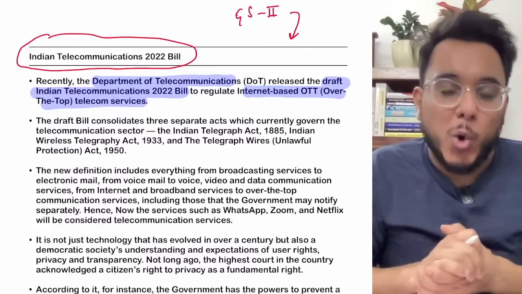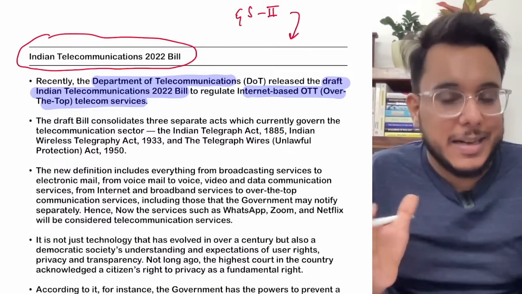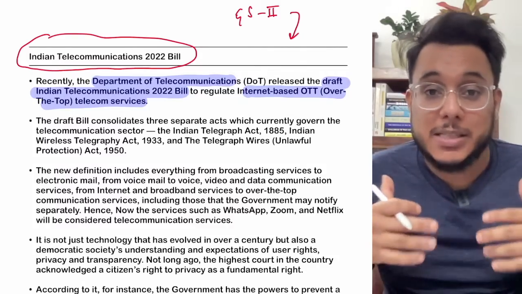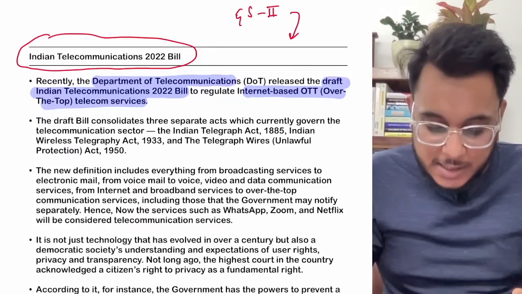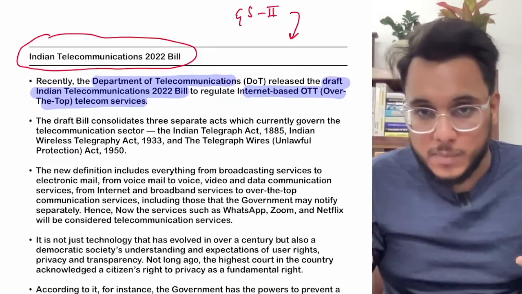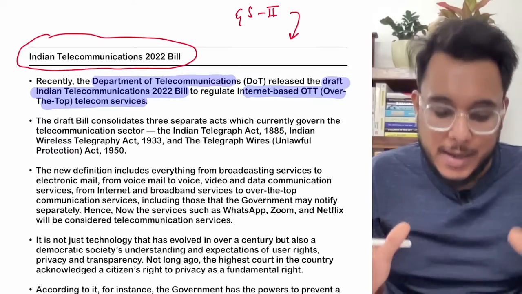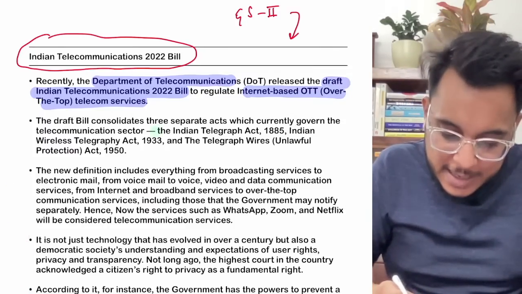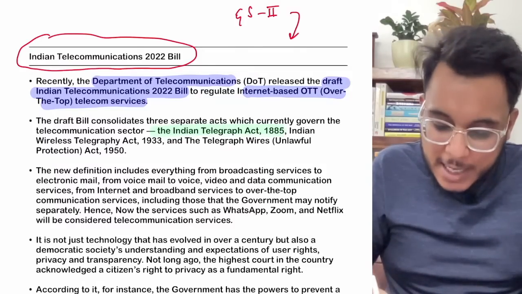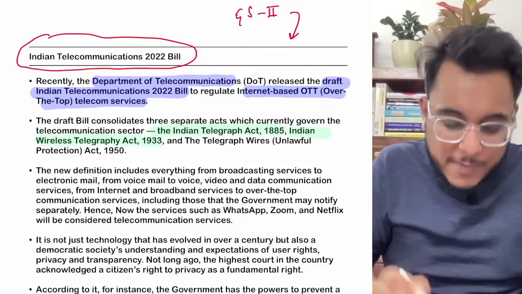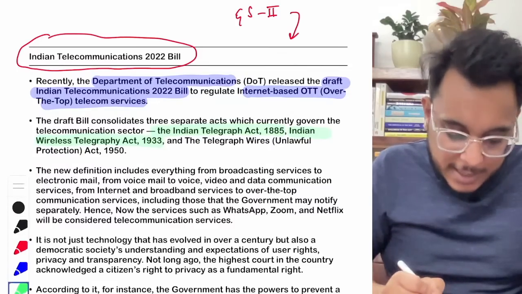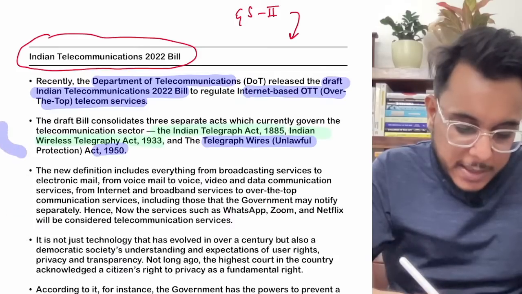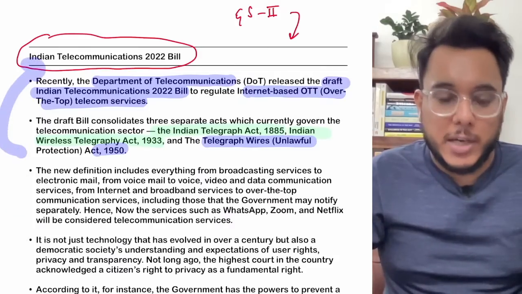OTT, over the top, for example Netflix, Disney Hotstar, all these OTT platforms, and even services such as WhatsApp and Zoom will also be regulated. Now this bill will consolidate the Indian Telegraph Act of 1885, the Indian Wireless Telegraphy Act of 1933, and the Telegraph Wires Act of 1950. All of them will be consolidated into the Indian Telecommunication Bill, 2022.